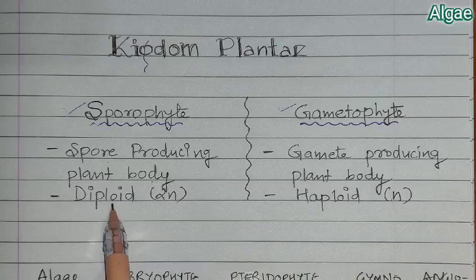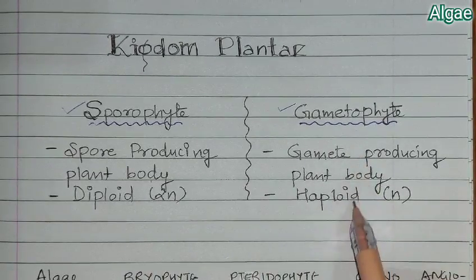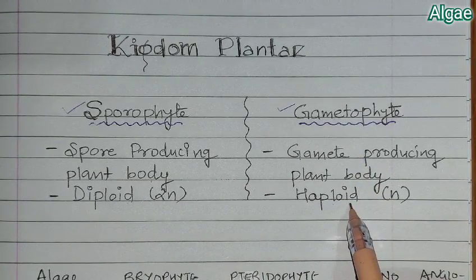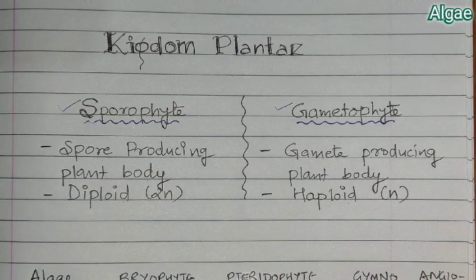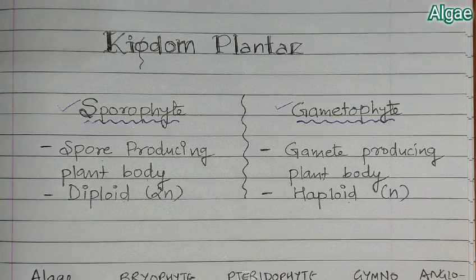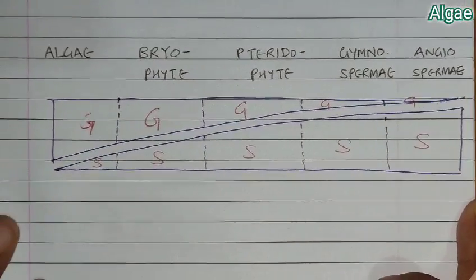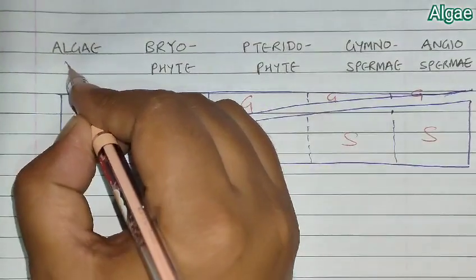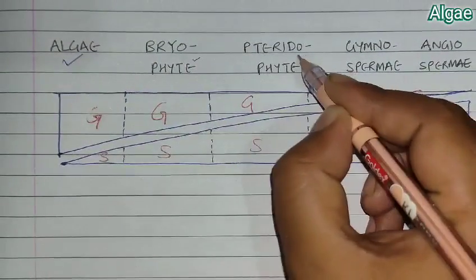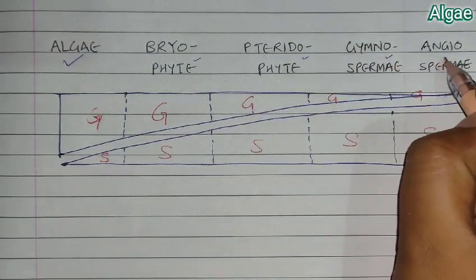This sporophyte body is always diploid and this gametophyte body is always haploid. You should remember these two terms, because they are important aspects with respect to the life cycle.